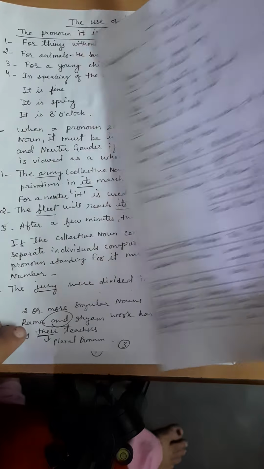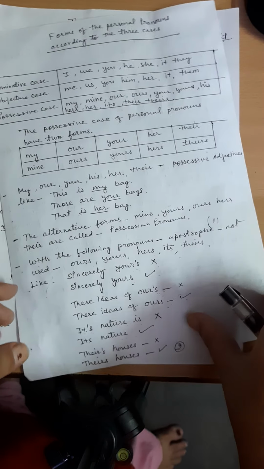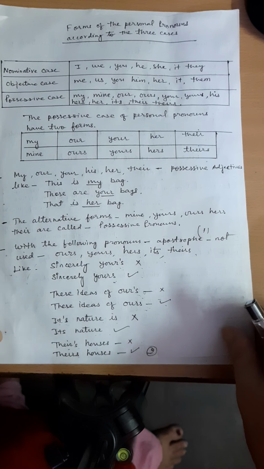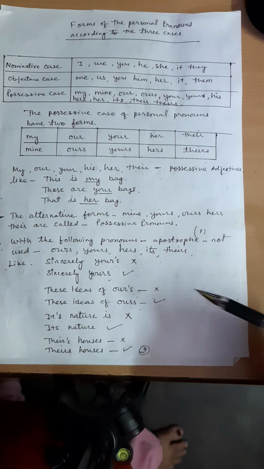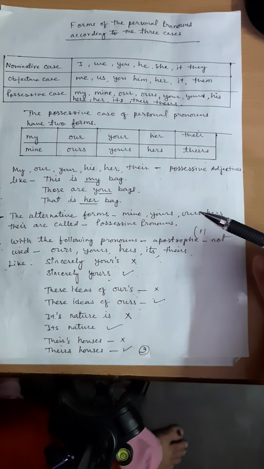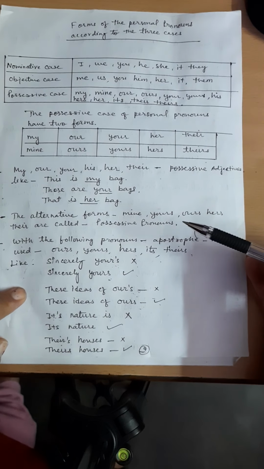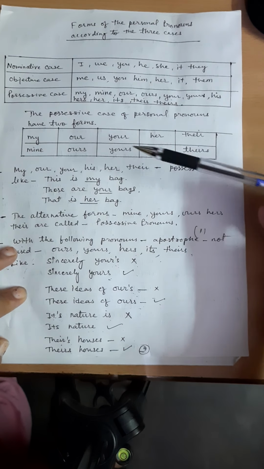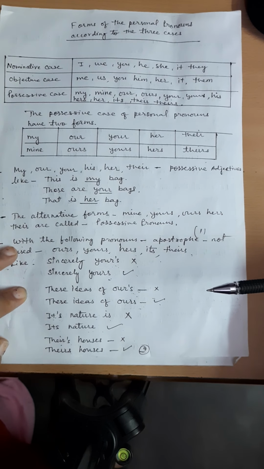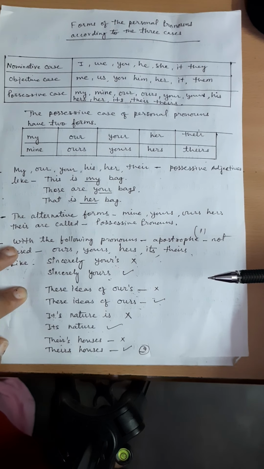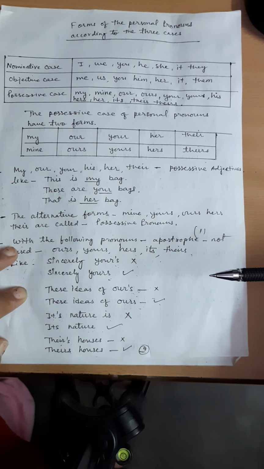Right now we'll start the forms of the personal pronouns. Forms of the personal pronouns according to the three cases are the following. Number 1, nominative case: I, we, you, he, she, it, they. All these pronouns fall in the category of nominative case. In the objective case, the following are included: me, us, you, him, her, it, them.